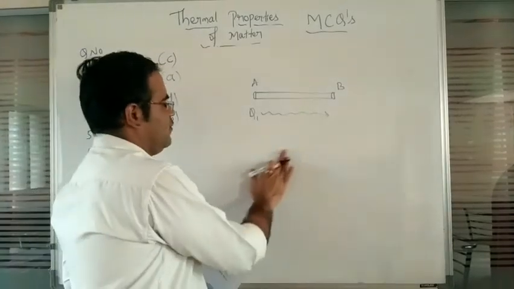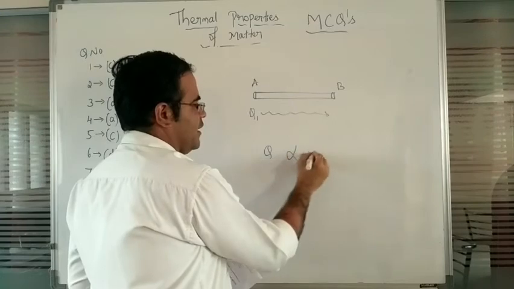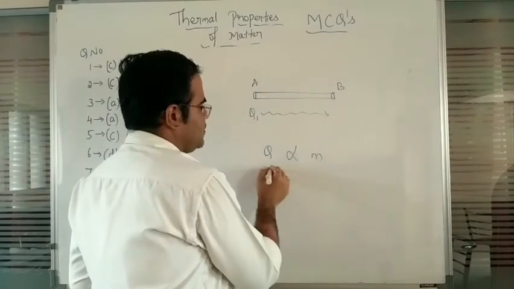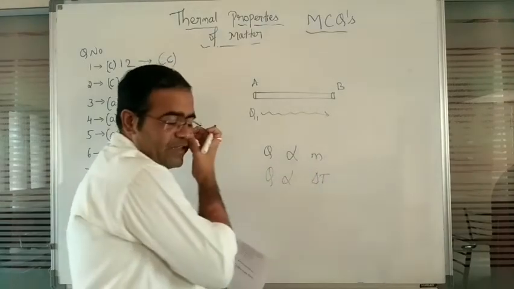So next, the second one. So that is what we have taken here. So heat energy is directly proportional to the mass of the substance and heat energy is directly proportional to the difference in the